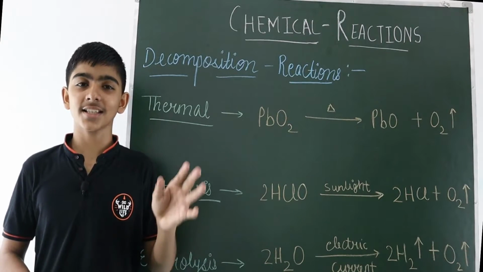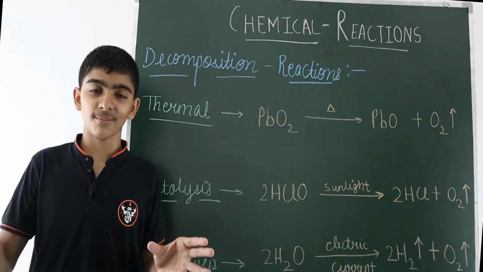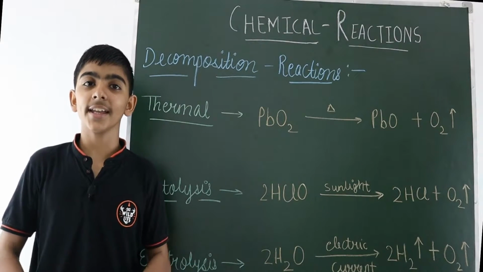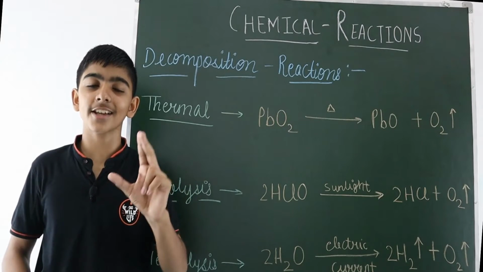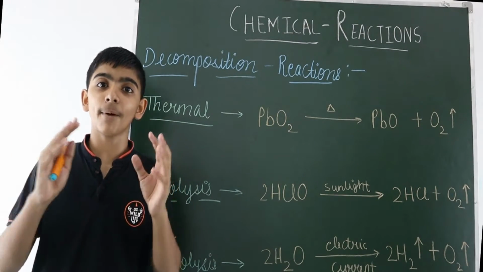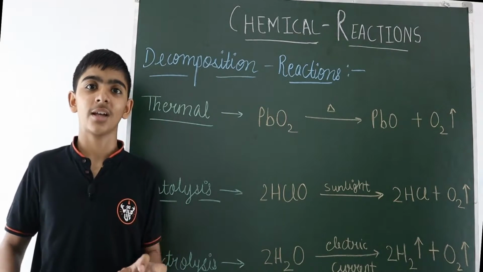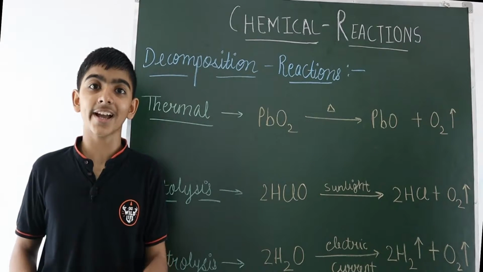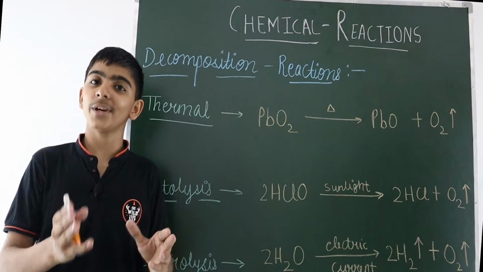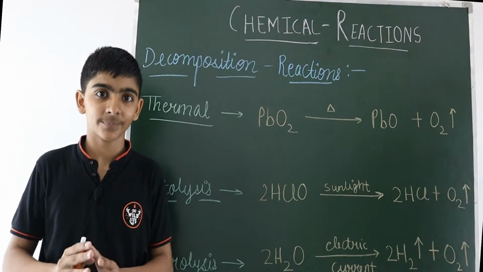Like in the previous combination reaction, two or more elements combined to form a single compound. But in this type of chemical reaction, a single compound breaks down into two or more elements or compounds.